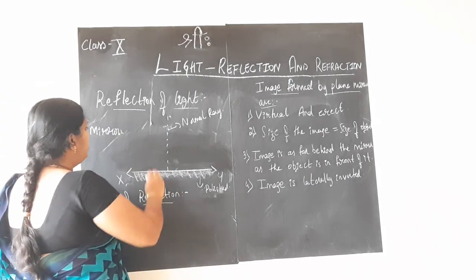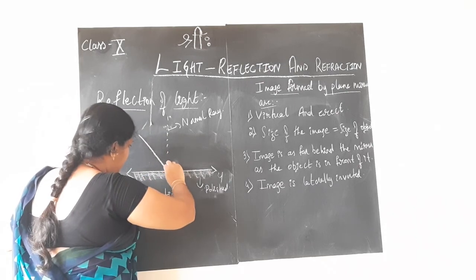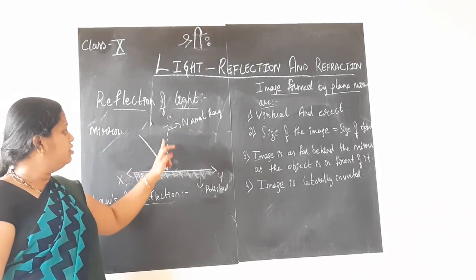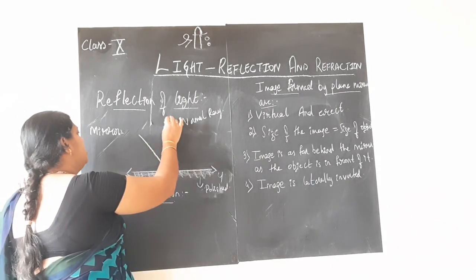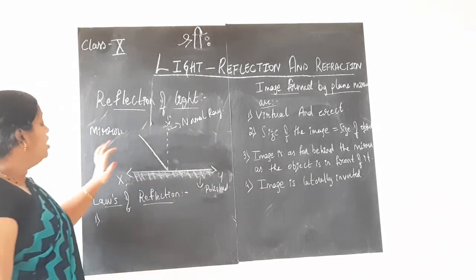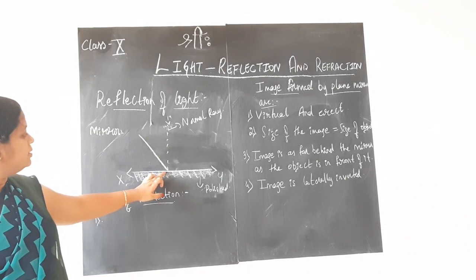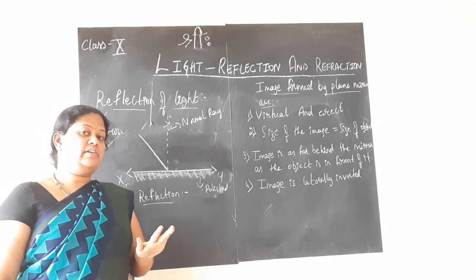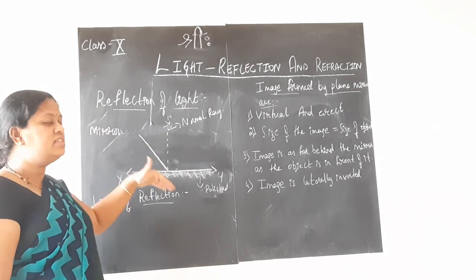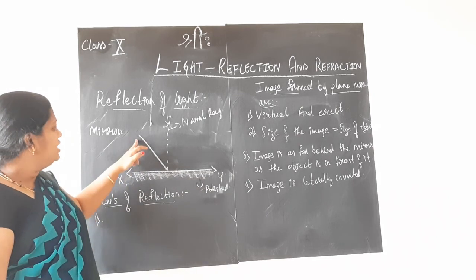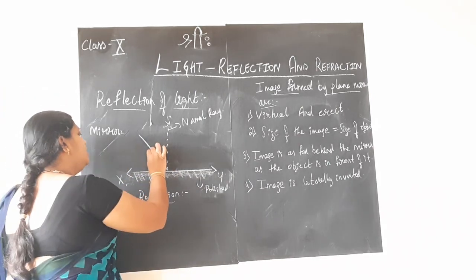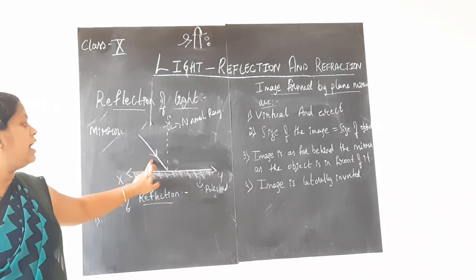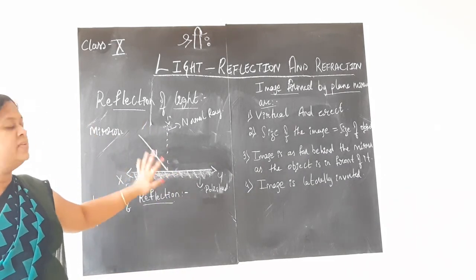And one more ray of light you will be considering as the incident ray of light. For the normal ray, children, you need not mention the direction, or if you want you can mention it, no problem. Now for the incident ray, you have studied in lower classes incident ray, reflected ray, normal ray, everything. Incident ray means which is incident upon it, so it is falling towards the mirror. As I said, mentioning the direction of light is very, very important, children. Without an arrow mark, if you write, it is meaningless.